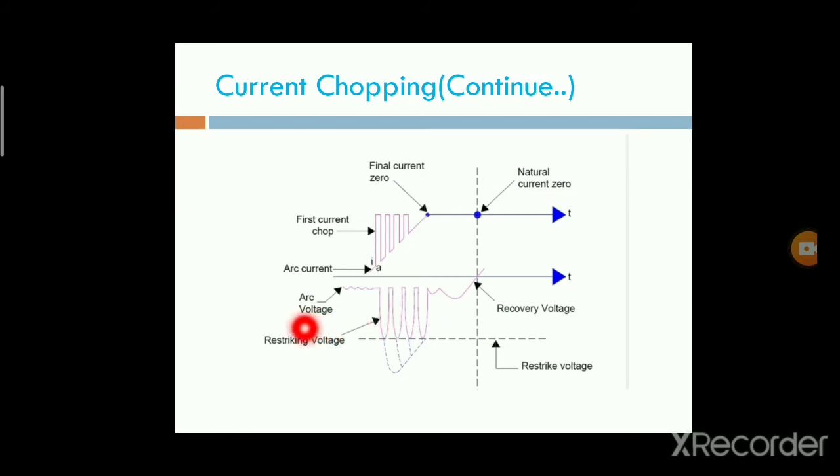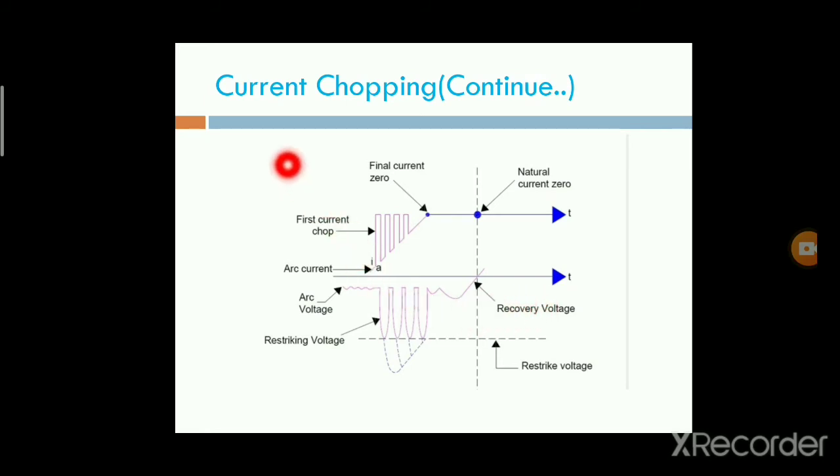After completing these choppings, the transient voltages reach the natural current zero and the oscillations are reduced. After completing the overall oscillations, we measure the voltage. That voltage is known as the recovery voltage.